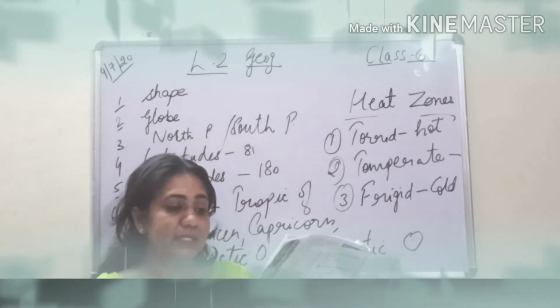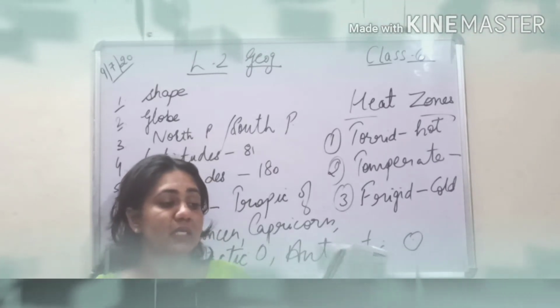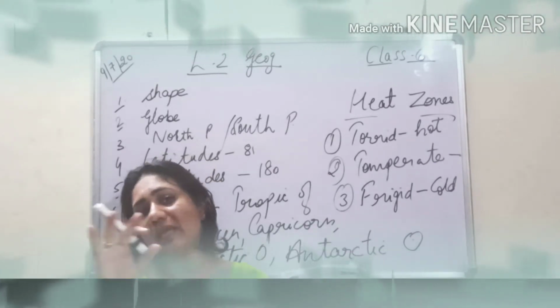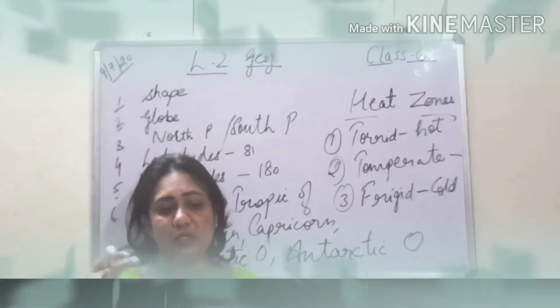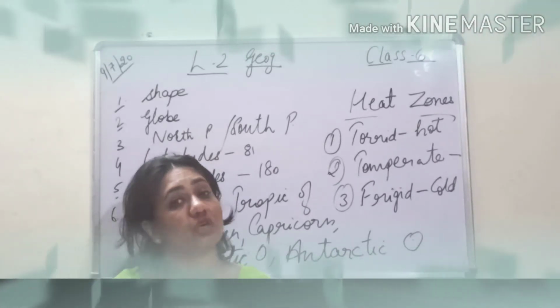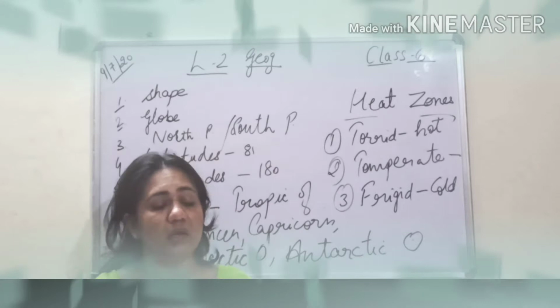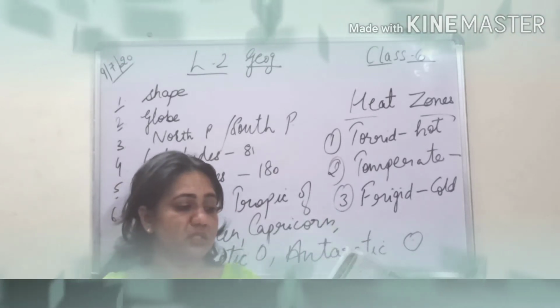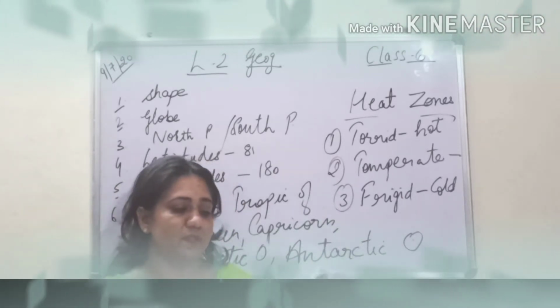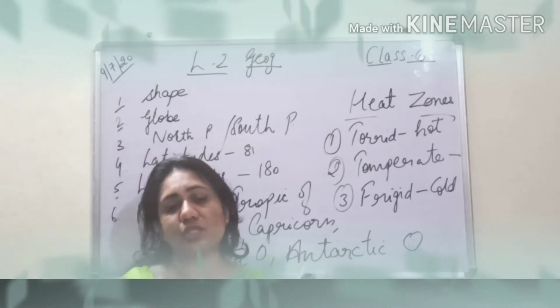The places and cities that lie in different heat zones have different types of climate. Obviously, it will have either a hot climate, a moderate climate, or even a cold climate. It is so because different heat zones receive different amounts of sunlight due to the spherical shape of the earth.